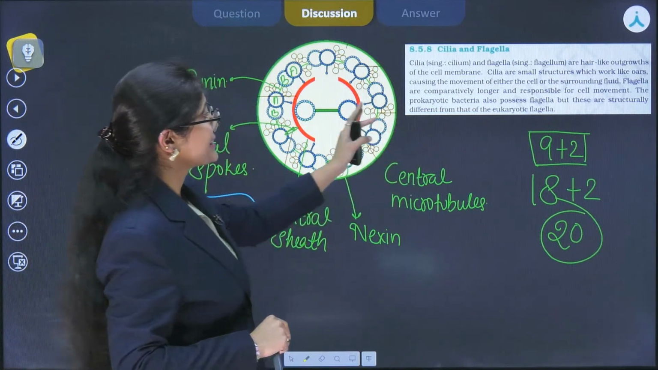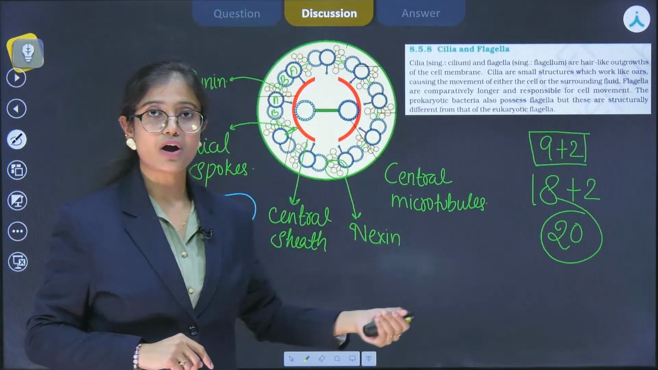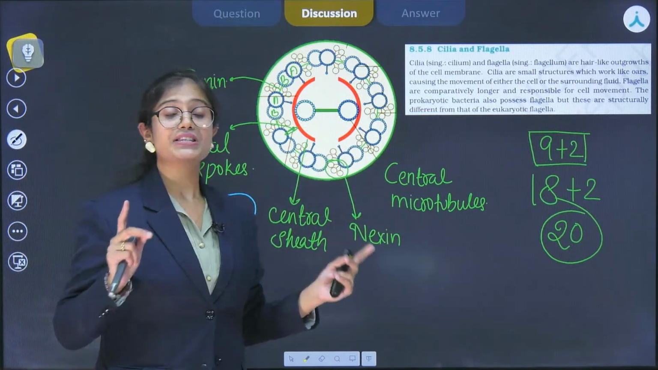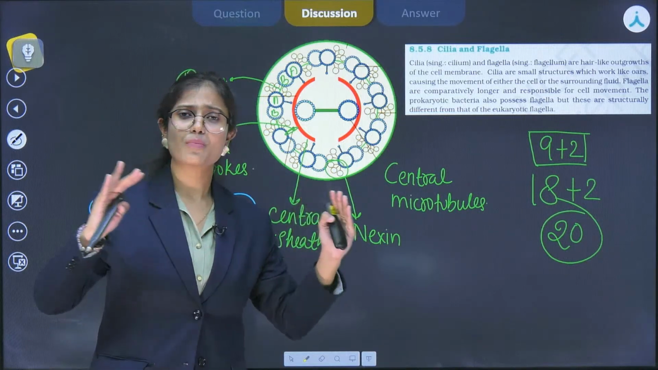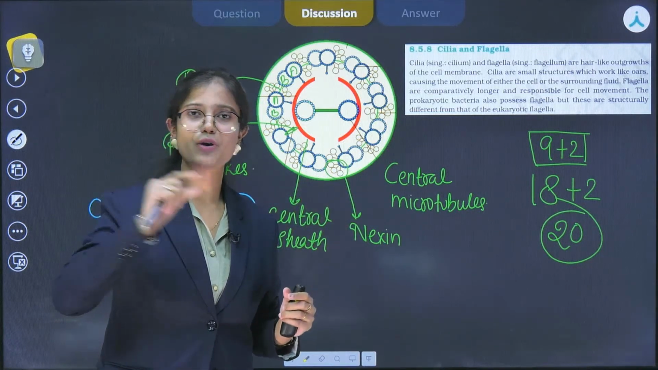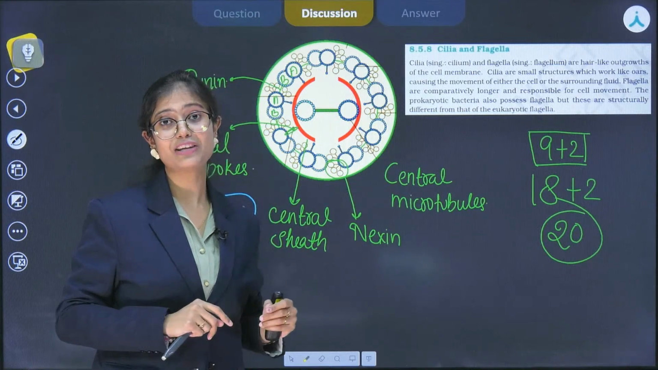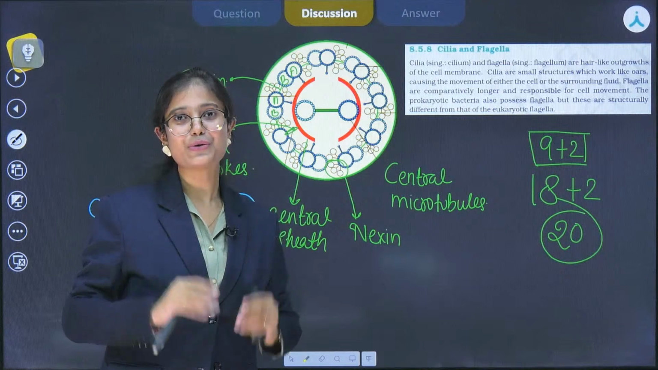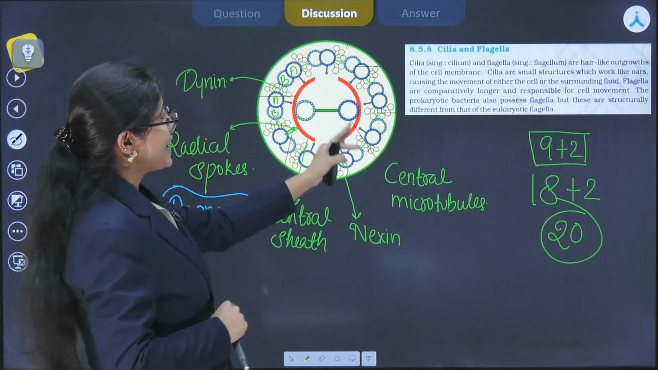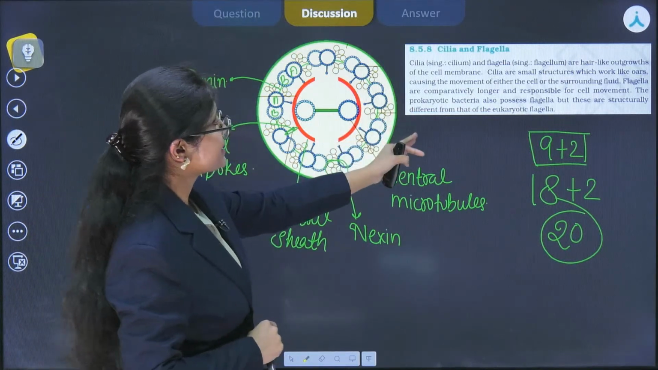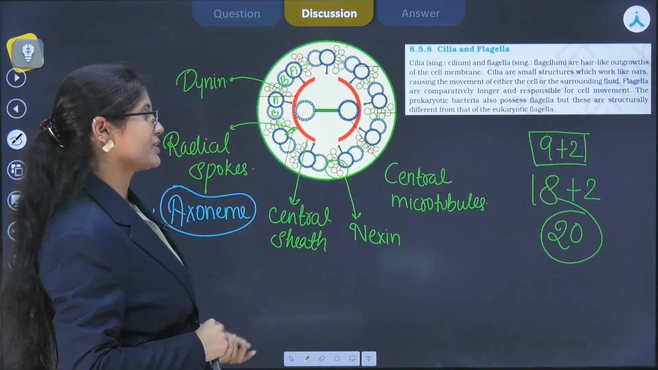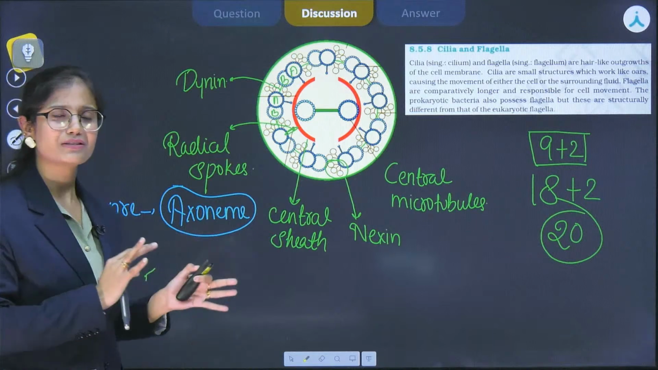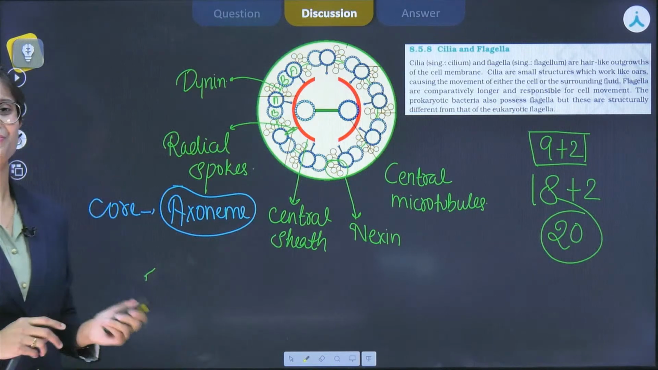And the next line says the flagella is comparatively longer as compared to the cilia and responsible for cell movement. Yes, if we see the size, cilia are always very large in number and they are smaller in size. But the flagella are quite longer as compared to the cilia, but they are few in number. Next, the prokaryotic bacteria also possess flagella, but these are structurally different from that of eukaryotic flagella. So these are some differences or similarities between the cilia and flagella.